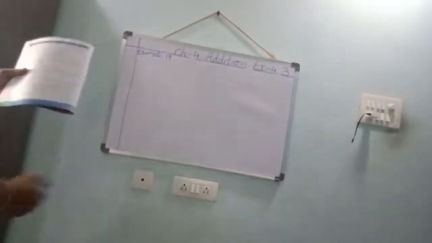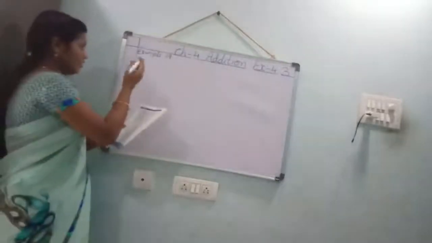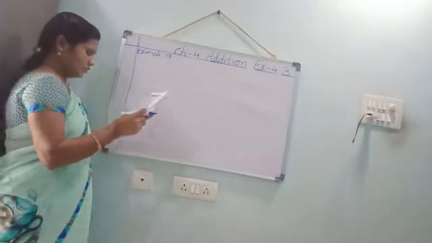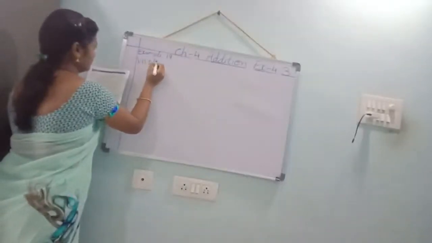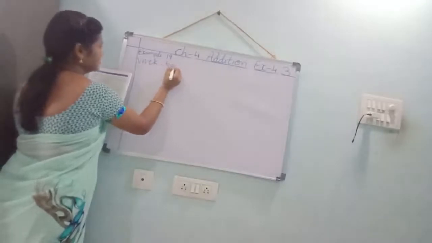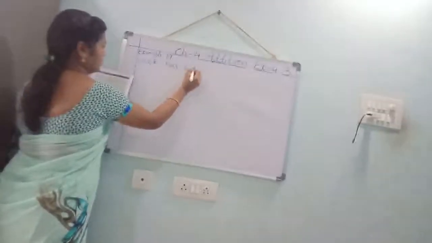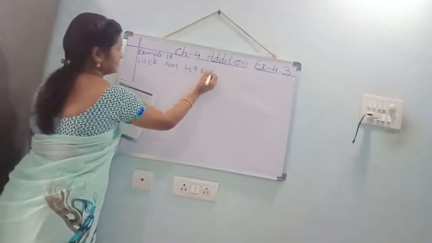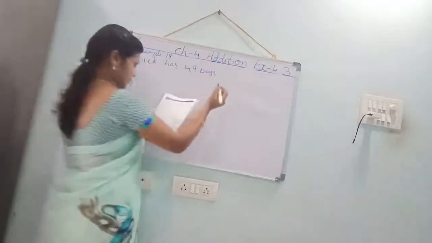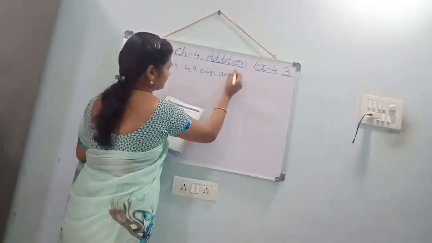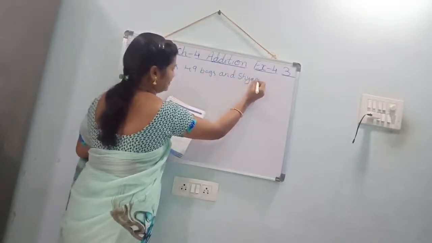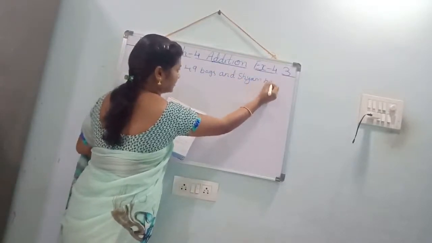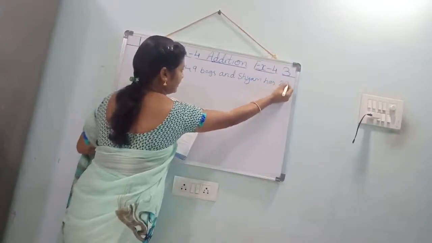Children, see word problems. Okay, how to do word problems. See, Vivek has 49 bags and Sham has 29 bags.